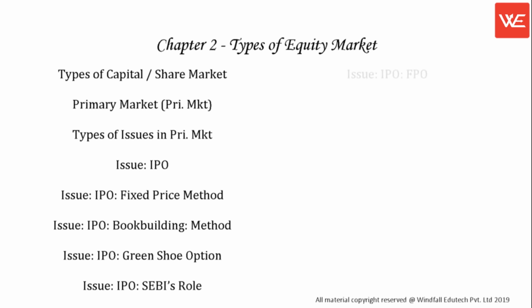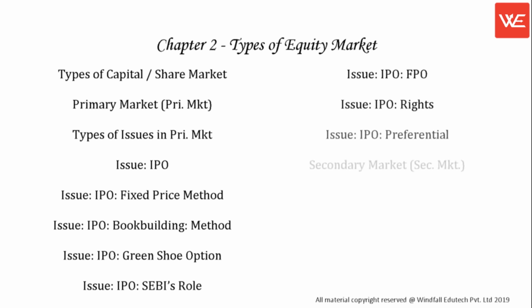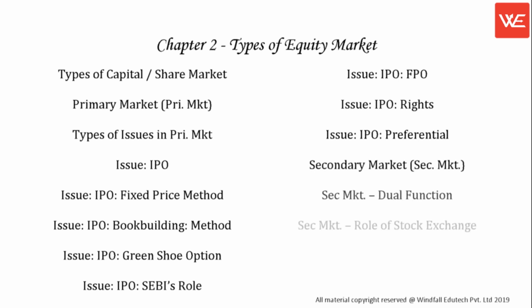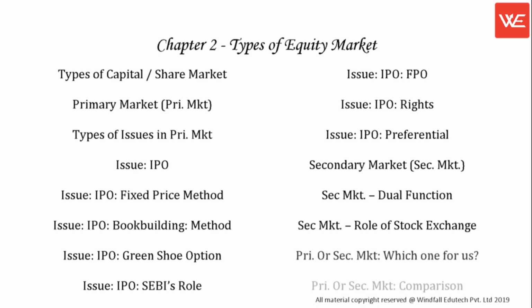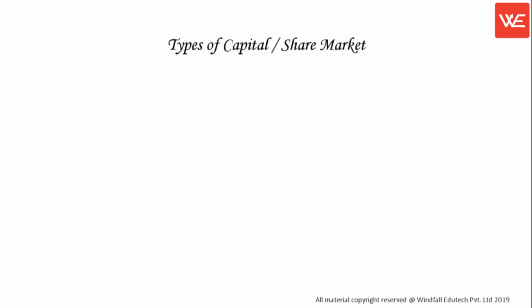Issue, IPO, FPO. Issue, IPO, rights. Issue, IPO, preferential. Secondary market, dual function. Secondary market, role of stock exchange. Primary or secondary market, which one for us? Primary or secondary market, comparison.